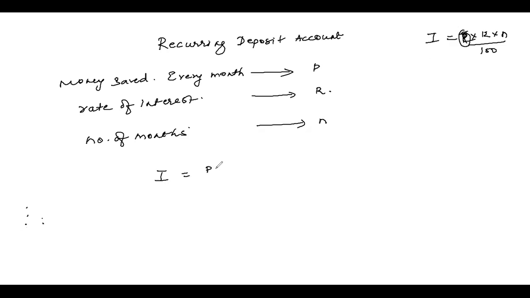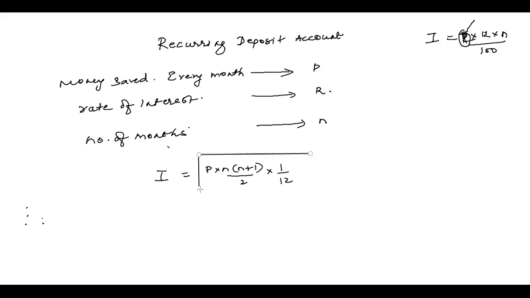I'll tell you, P into N plus 1. This is all the number of months. P into N plus 1 upon 12 into 1 by 12. If I do this, children, this is the principal. This P, just like the P and beta, instead of P, this term is there. This is the principal for 1 month.